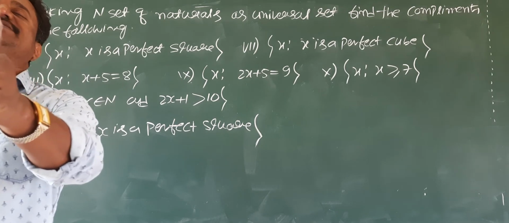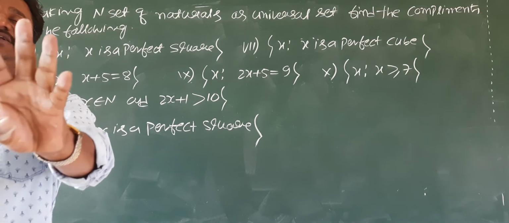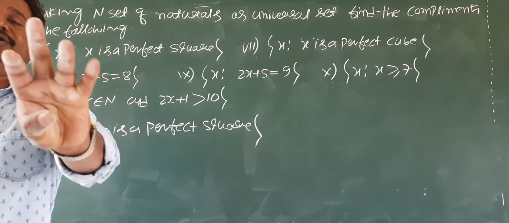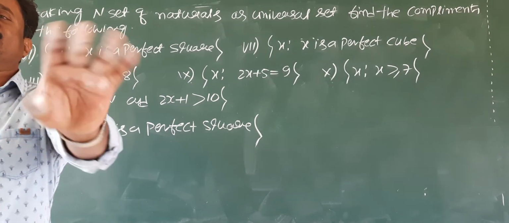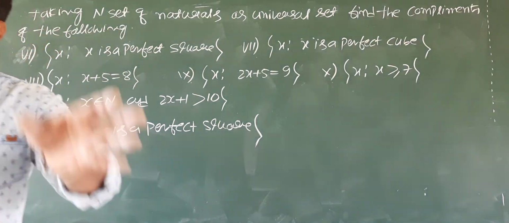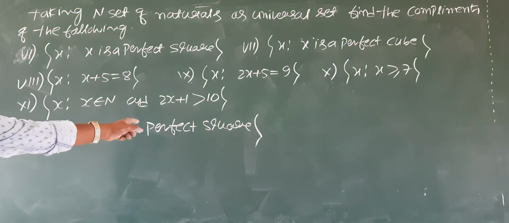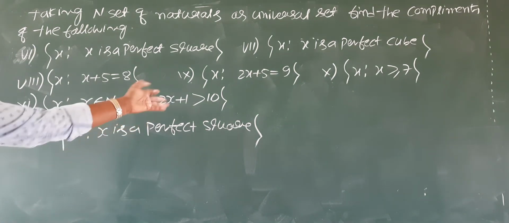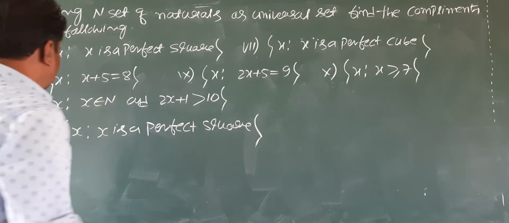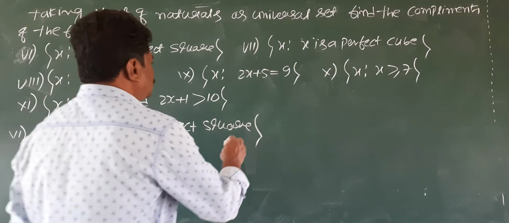Next 5, 6, 7, they are not perfect squares. Next 9, 16, and so on, they are all perfect squares. So the direct answer is, x is not a perfect square. So A dash.